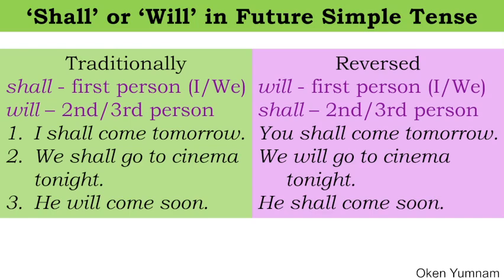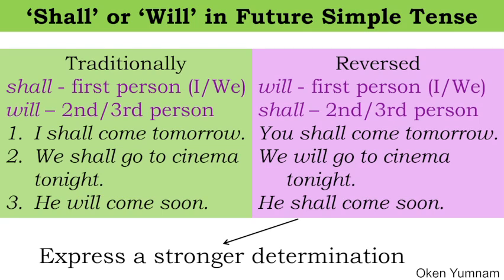In the reverse form. When do we use the reverse form? We use it to express a stronger determination of the action happening. If you say he will come soon, you are just giving a simple prediction. Instead of that, you say he shall come soon, it means you are very sure that his coming is more determined, that he is coming. So we use it to emphasize the action that is going to happen.